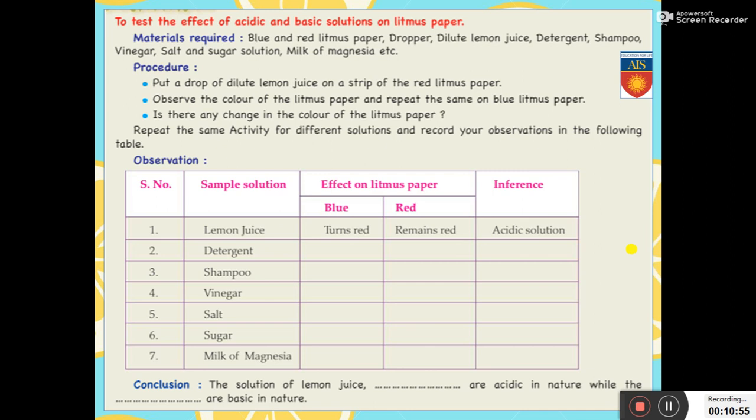Now I want you all to make the observation table for yourself and write it down in the comment section below. What do you think is going to be the effect of detergent on the blue litmus paper and the red litmus paper? And what do you infer? Is it an acid or a basic solution? Same for salt, sugar, vinegar and so on. And what do you conclude? The solution of lemon juice is said to be acidic, but what about the others?